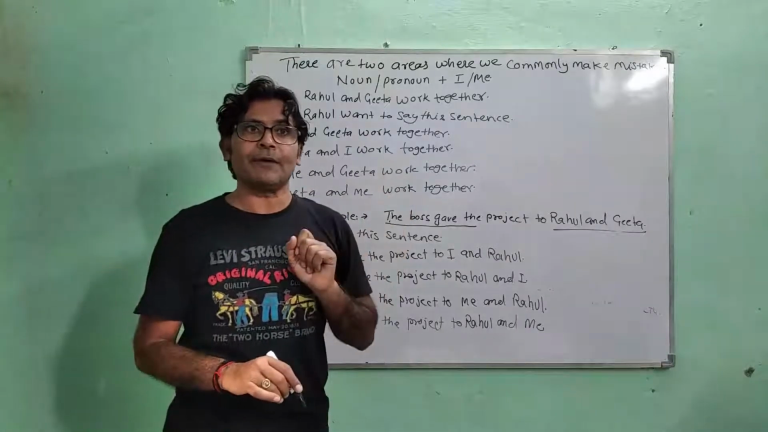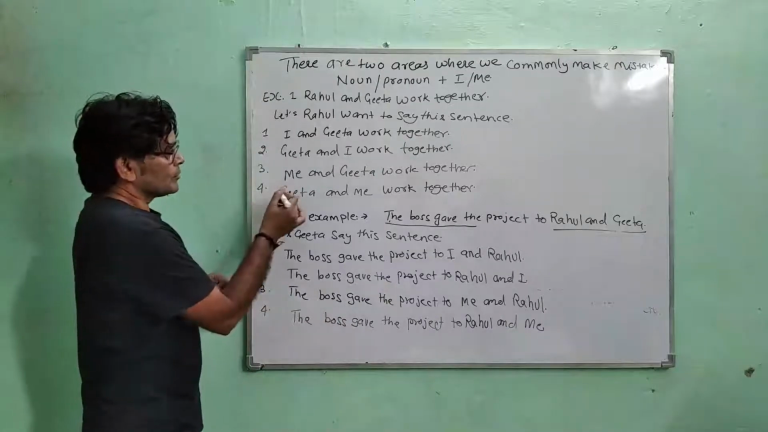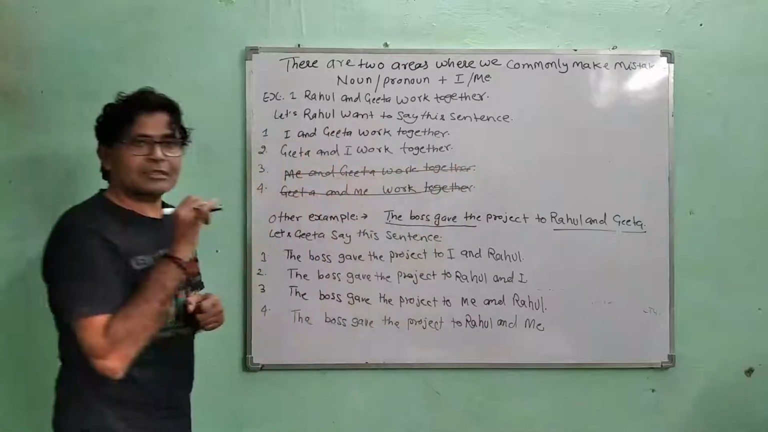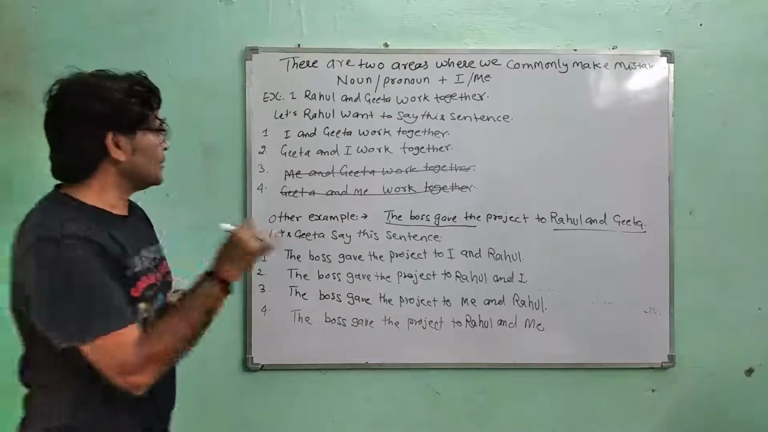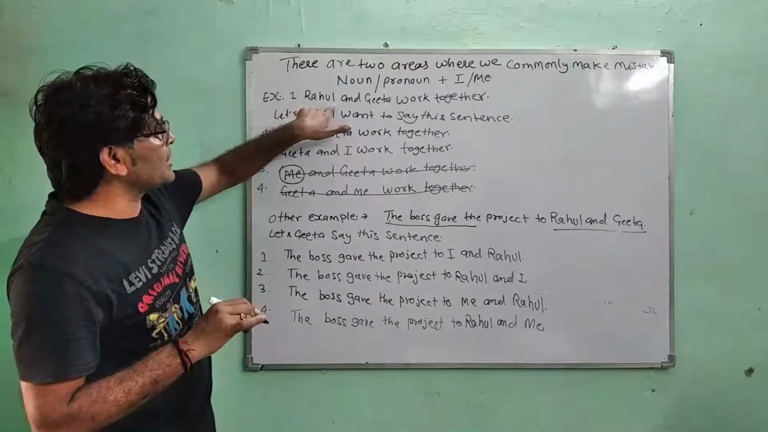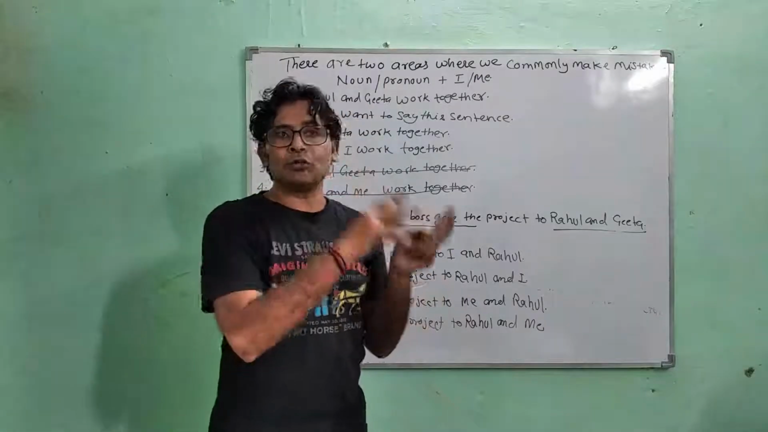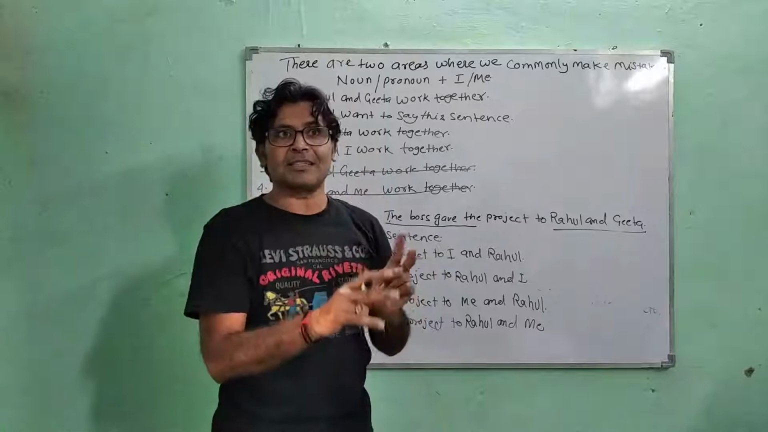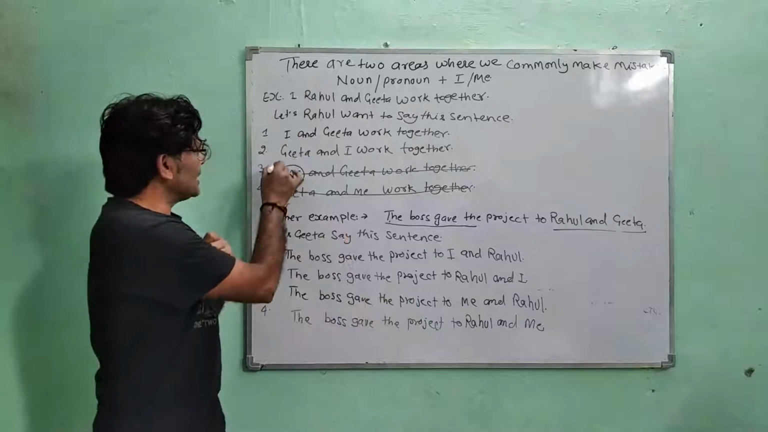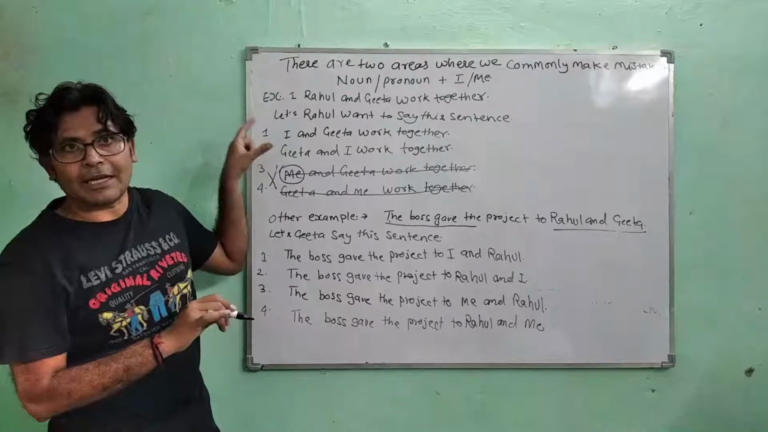Now we have to identify which one is the correct sentence. So these two sentences are incorrect. Why? Because me is an objective pronoun, and in the main sentence, Rahul and Geeta both are doing the action. And when one or two subjects do the action, we use a subjective pronoun. So we cannot use me over here. Now these two sentences are correct.